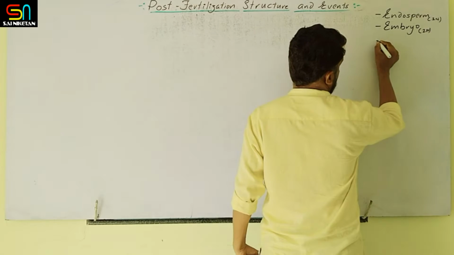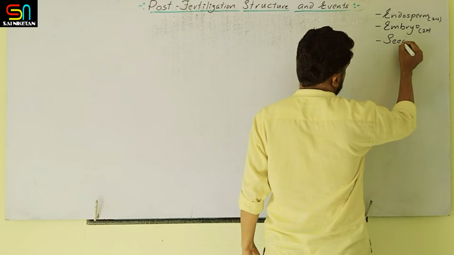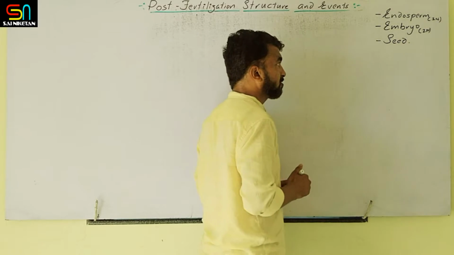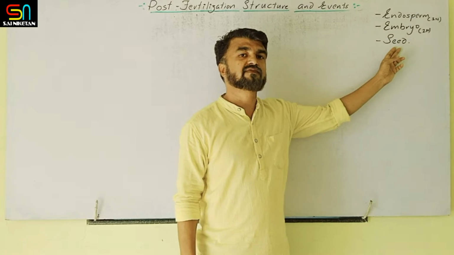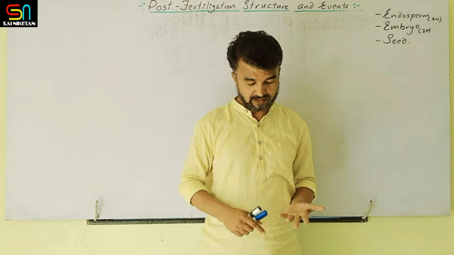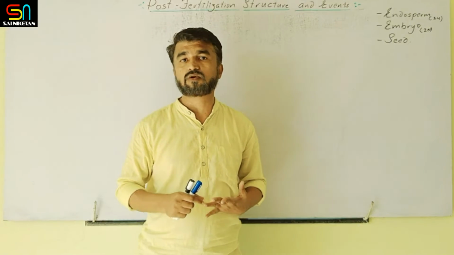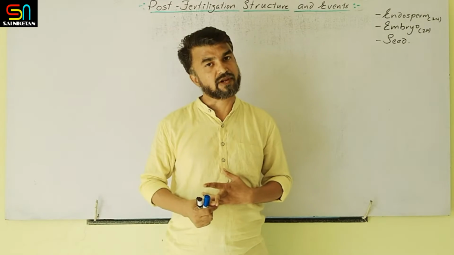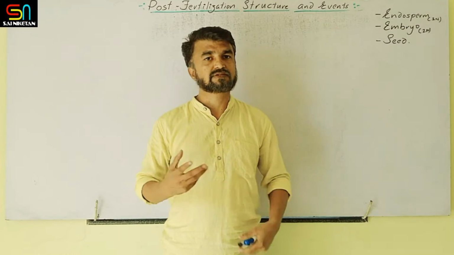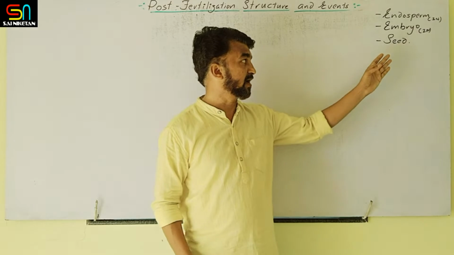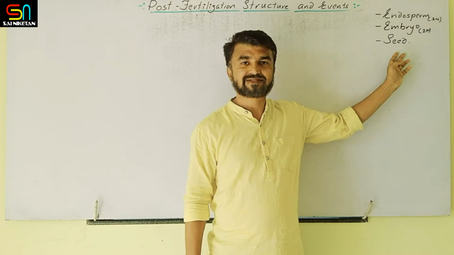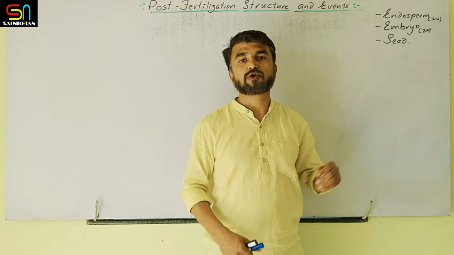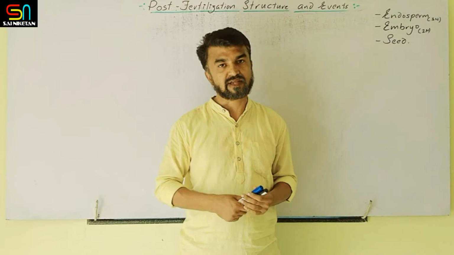Next we covered the seed. This is the end product of sexual reproduction. Seeds are nothing but the fertilized ovule. Seed consists of the seed coat, cotyledons and embryonal axis. Based on the presence or absence of the endosperm, seeds are either albuminous or exalbuminous seeds. Here, the important seeds also we covered. That is the important 3 marks question.